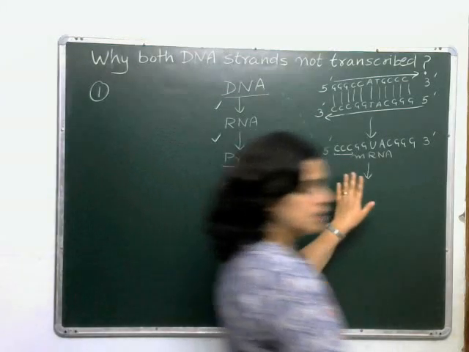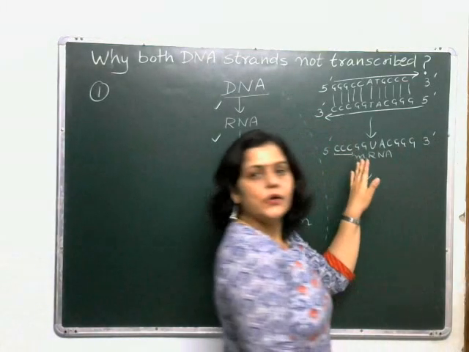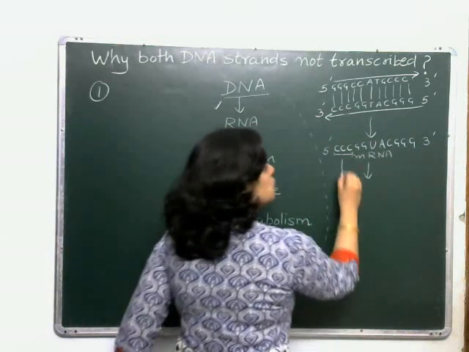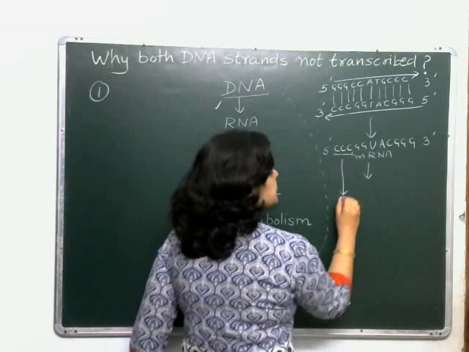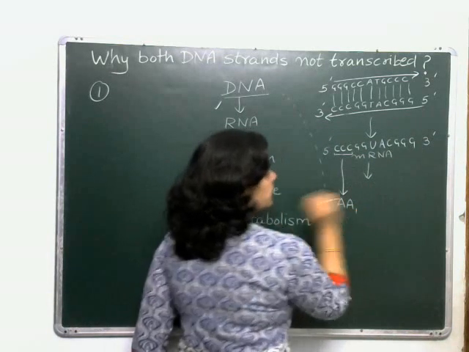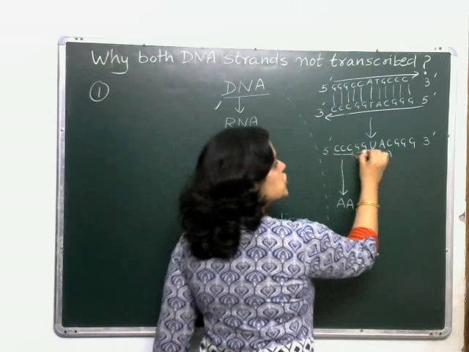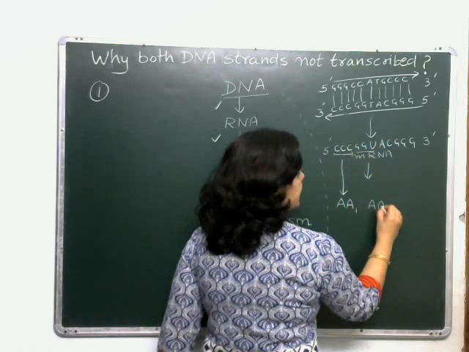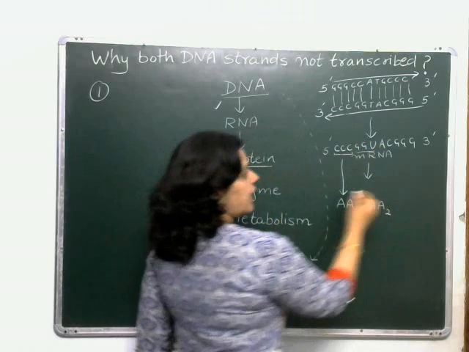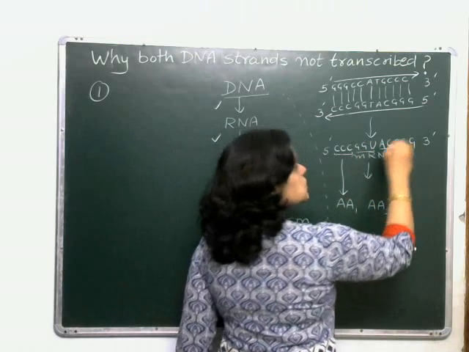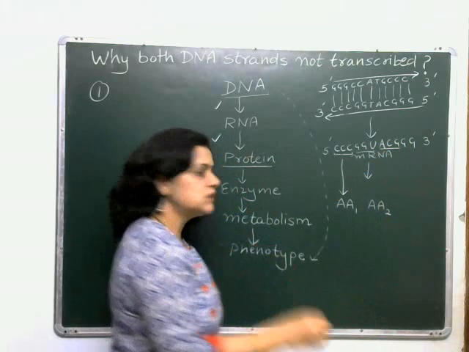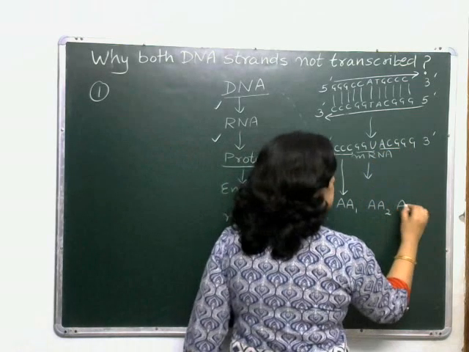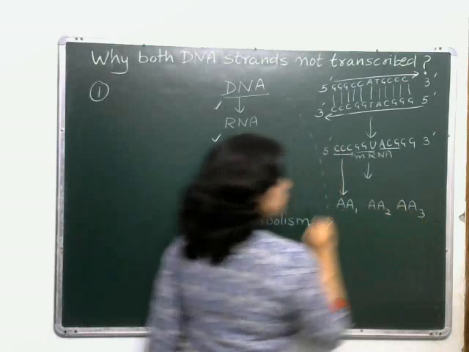So here, this CCC codon is going to code for a certain amino acid, say amino acid number 1. And this GGU is going to code for another amino acid, let's call it AA2. And ACG is going to code for a third amino acid, let's call it AA3.